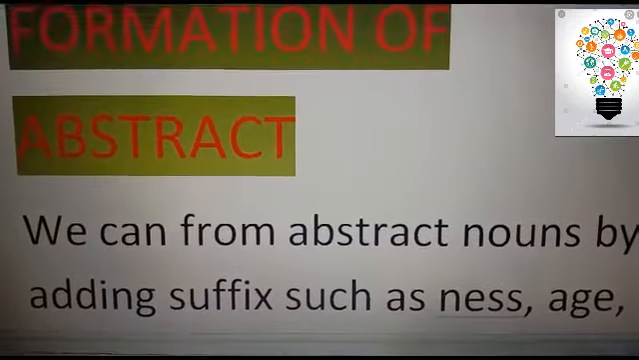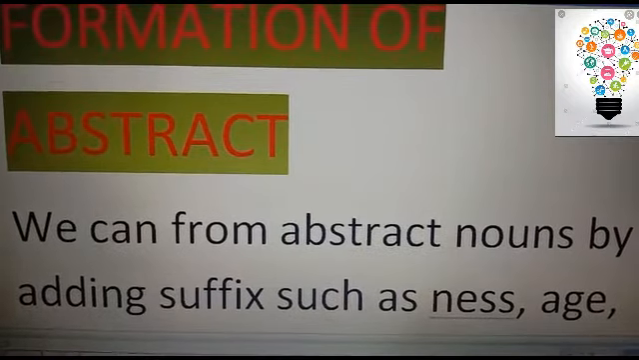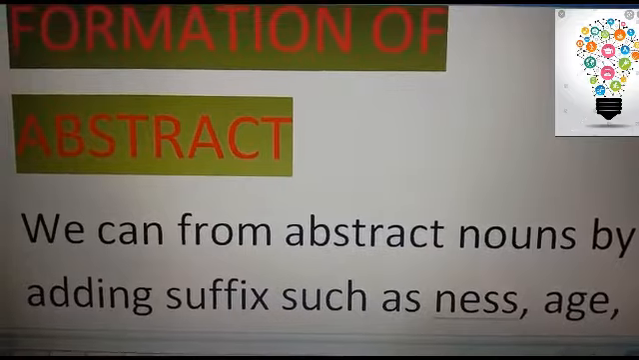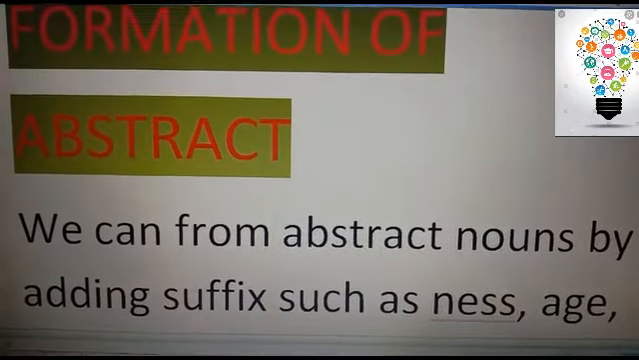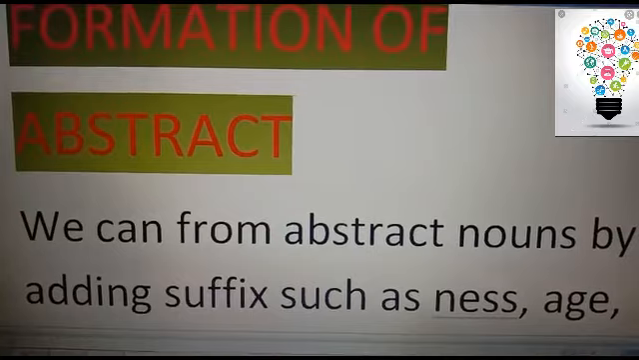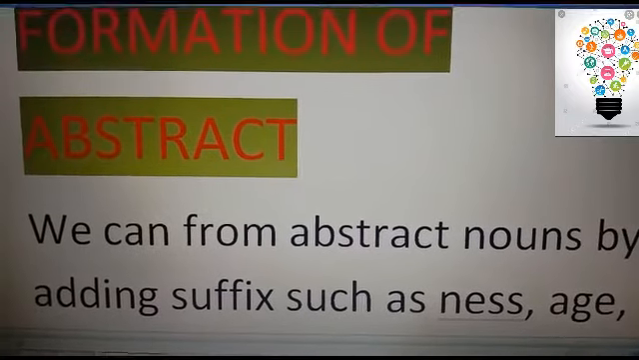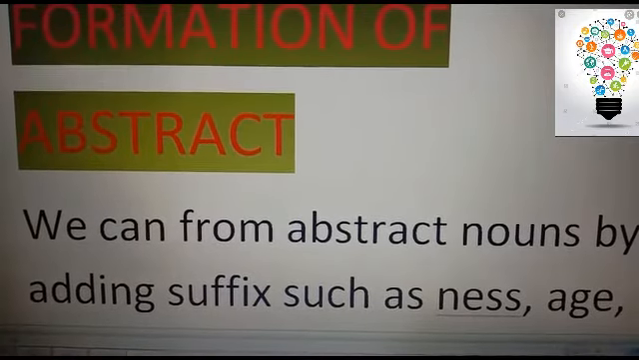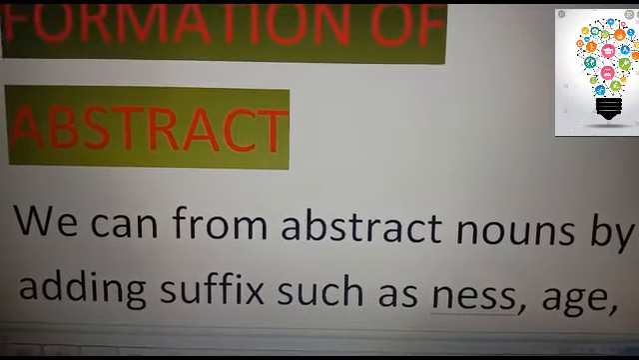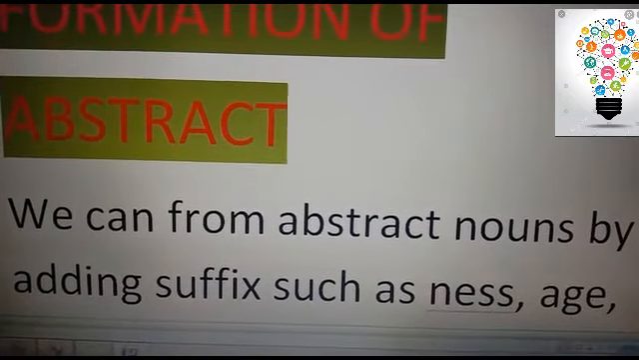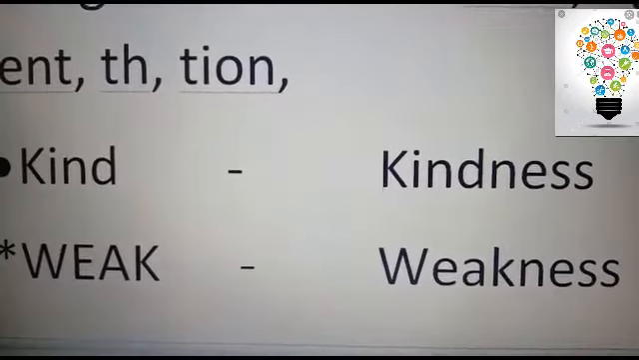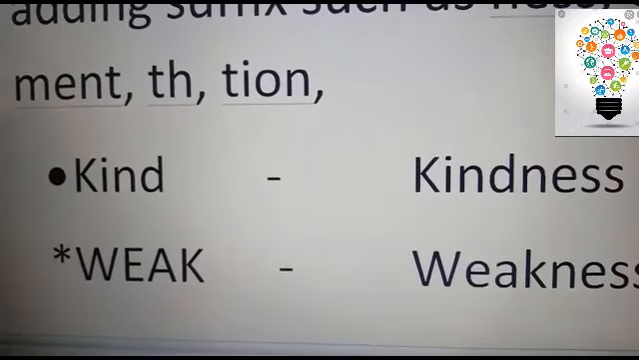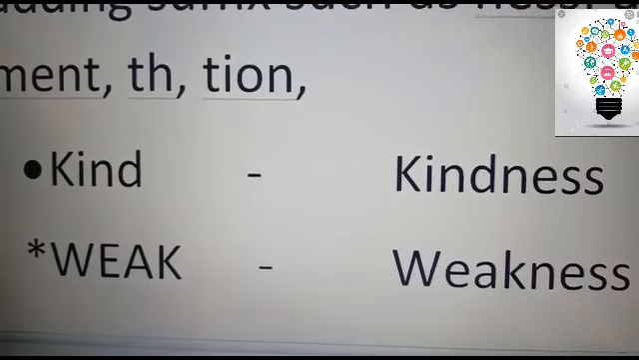Now, just like I explained in the previous slide how these are formed, now I will tell you how abstract nouns are really formed. We can form abstract nouns by adding a suffix. What is a suffix? The ones we add at the end. These are the suffixes. For example, what all suffixes can you add? Ness, age, ment, th, and tion. Out of these, you will use the suffix ness, and it will be kindness. That will become an